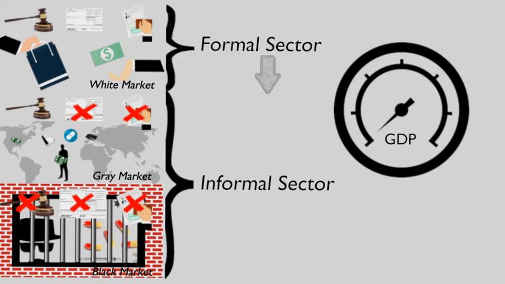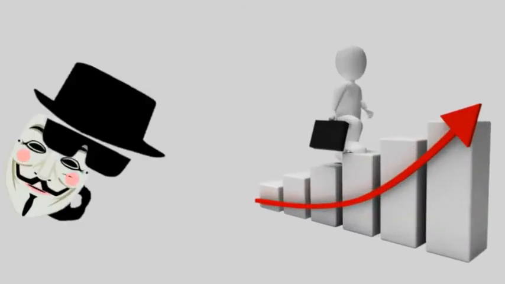Formal sector activity is recorded and therefore factored into GDP, but the informal sector isn't, so GDP would technically be underreported. The spending still contributes to the economy, but the extent can only be guesstimated. Even for those avoiding the law, we ideally want to see the economy grow, unless you have more anarchistic leanings.